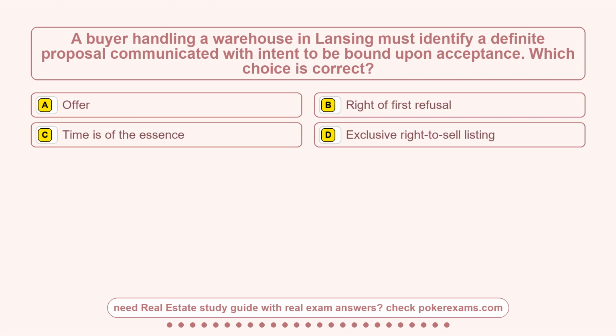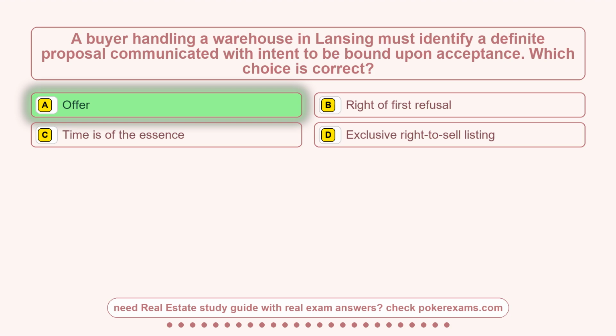Question 8. A buyer handling a warehouse in Lansing must identify a definite proposal communicated with intent to be bound upon acceptance. Which choice is correct? Option A, offer. Option B, right of first refusal. Option C, time is of the essence. Option D, exclusive right-to-sell listing. The correct answer is option A.